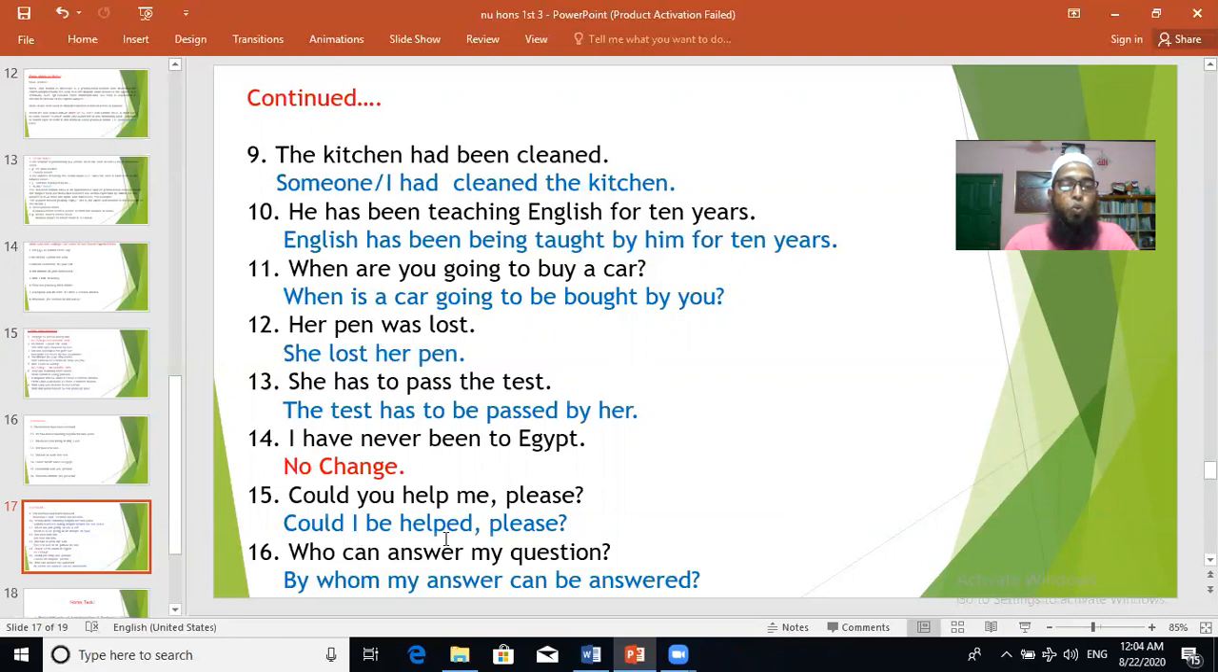Number 16, the last one. Who can answer my question? Interrogative sentence. By whom can my question be answered? So there are some examples. Now you check how many you have done correct and how many of your answers are incorrect. But by this time, I think you have understood.